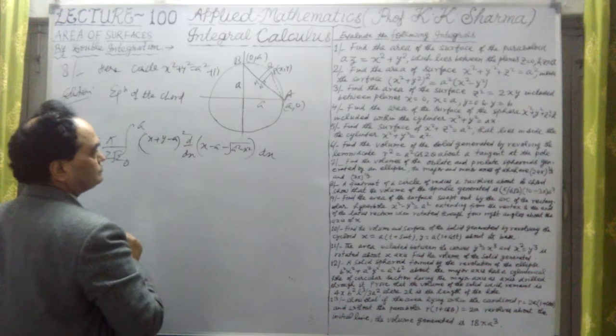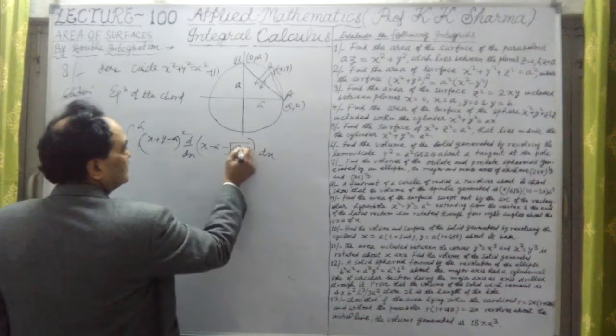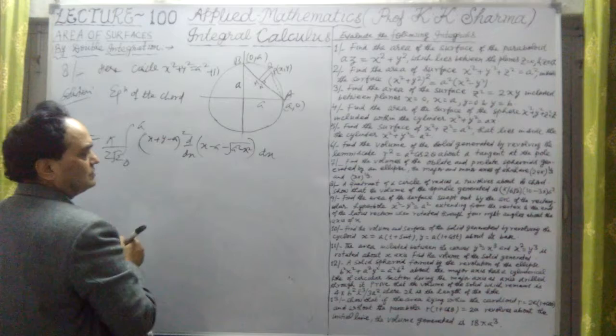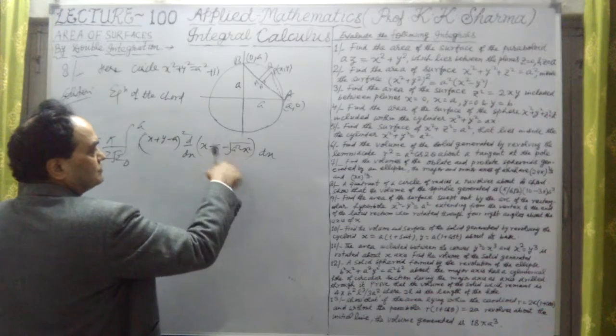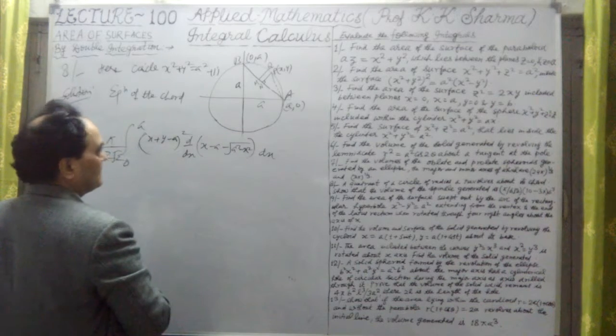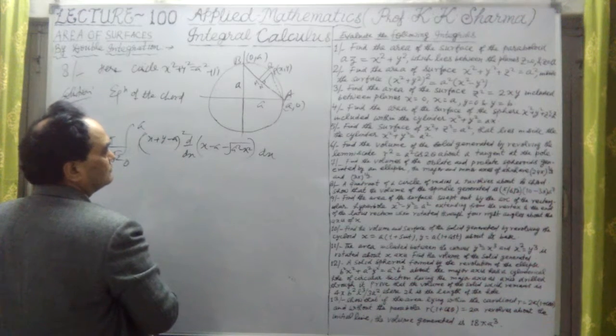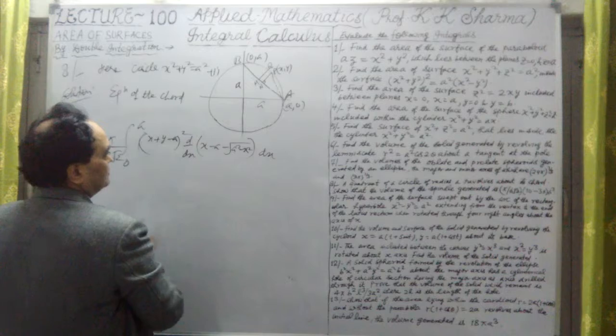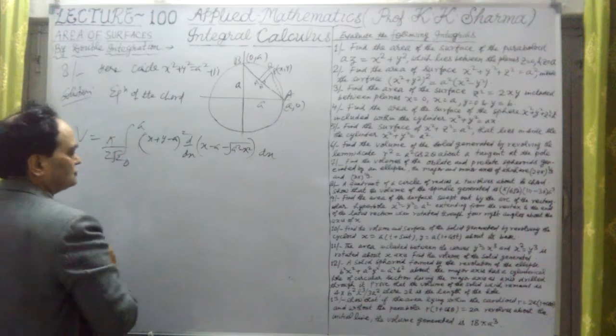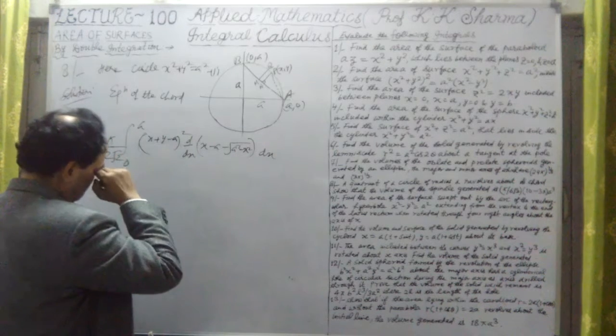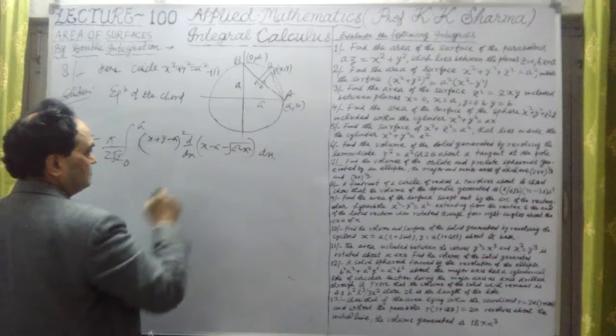Under root a square minus x square, first half power will come out, and this is 1 minus that value, and this is square root. And if I just 2x will be then minus 2x upon this.